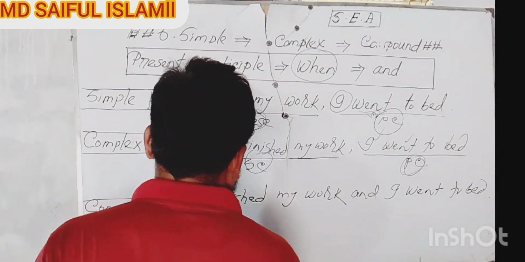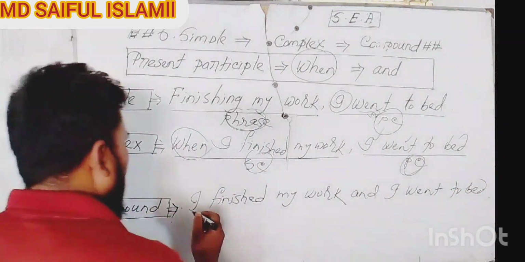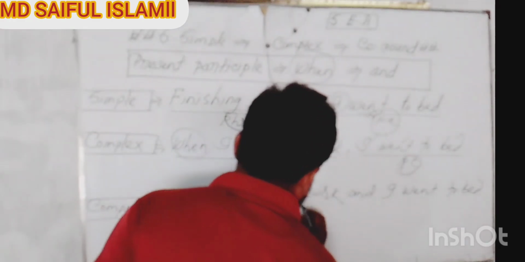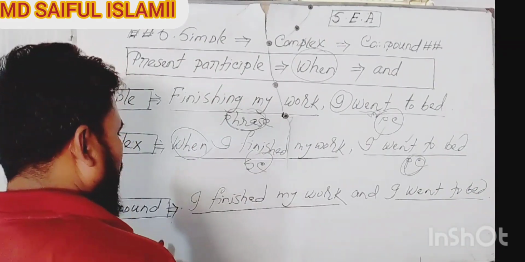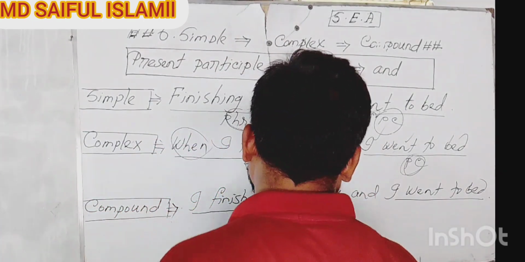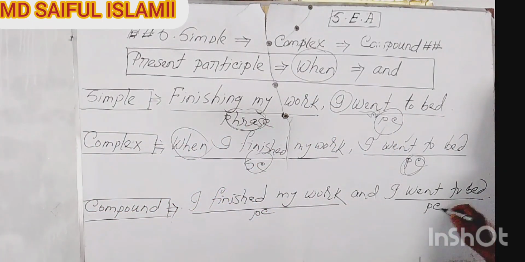My dear viewers, this sentence has also two portions. One portion, I finished my work, and another portion, I went to bed. Which clause, my friends? Of course, principal clause. Why principal clause, my dear friends?